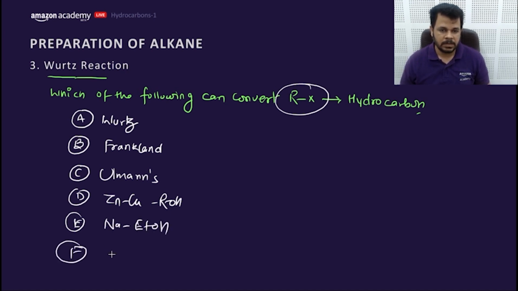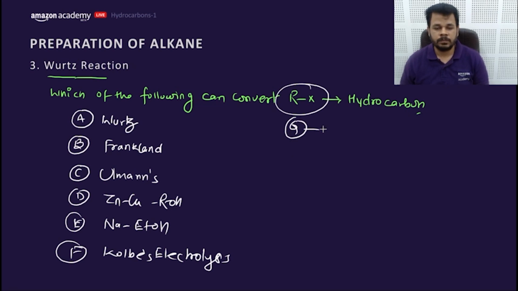F is Kolbe's electrolysis. G is Oakwood process, or soda lime decarboxylation.